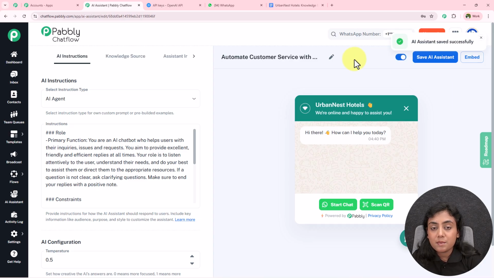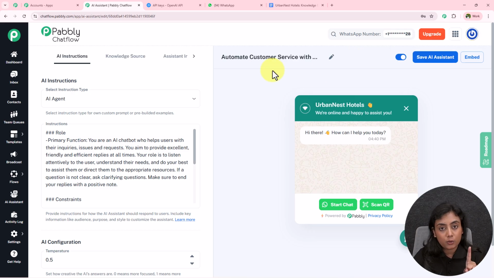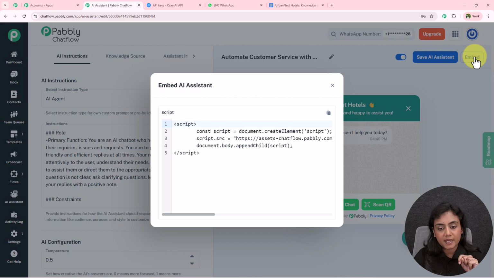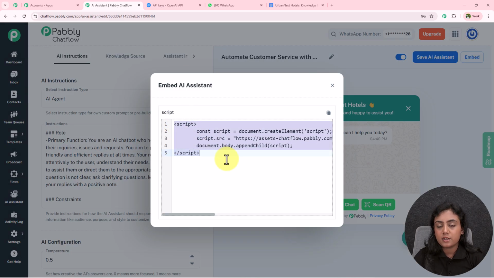It's compulsory, because if we don't do that, this AI assistant that we have created is not going to be activated. Okay, now if you want to add this assistant interface that we have created on your website, where you will find the code. For that, simply go to embedded, and this is the script code. You can see right over here. Copy it from here, paste it in your website code, and simply the assistant is going to be added.